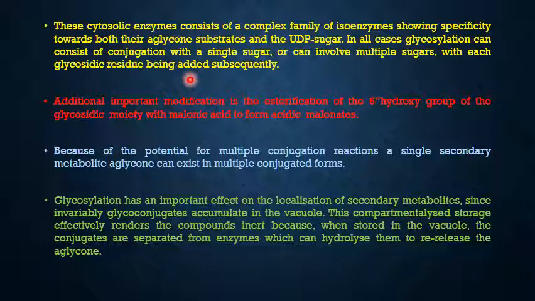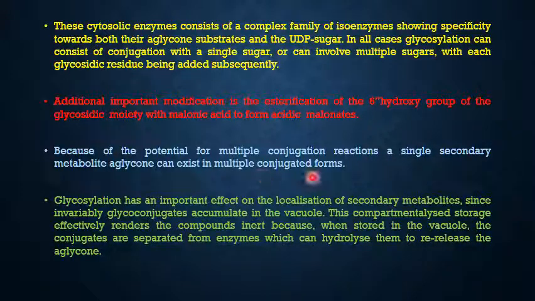As I stated in the earlier slide, an additional important modification is the esterification of the 6-hydroxy group of the glycosidic moiety with malonic acid to form acidic malonates. That is, the 6th carbon of this sugar has a hydroxy group which can react with malonic acid to form acidic malonates.